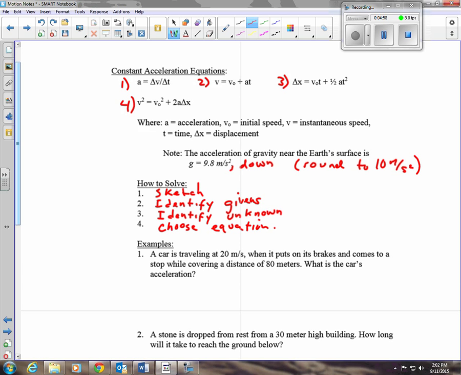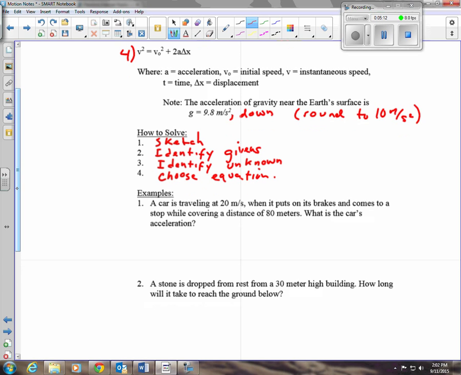A mistake a lot of people make is they read a problem and they immediately think, oh, I think that's going to be equation number 4, and then they try to stuff the variables into that, okay? You may have the wrong equation if you do that. If you do it in the order, you identify the givens and identify unknowns, it's going to be obvious which equation to use. So now, here we have an example.